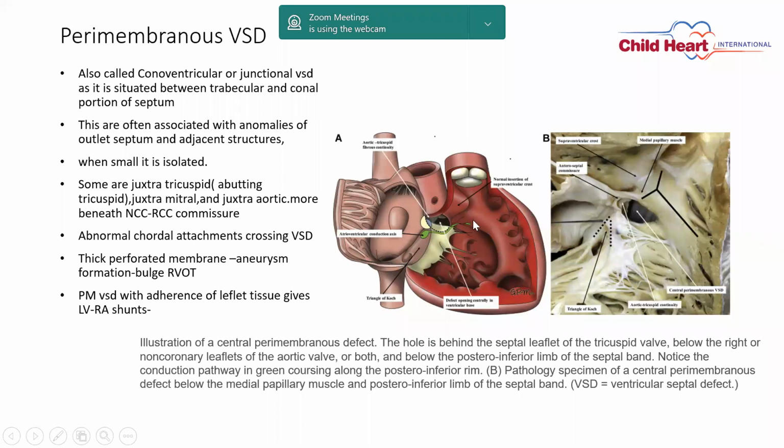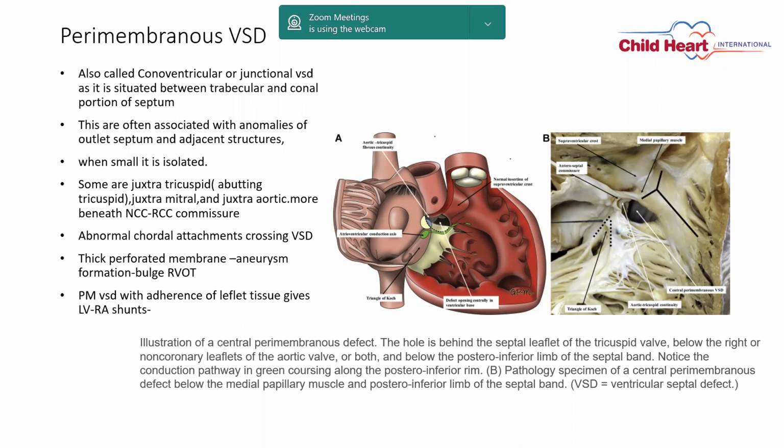The posterior margin is made by the parietal band or the posterior wing of the septomarginal band, anteriorly comes the conal septum, and inferiorly comes the tricuspid annulus.